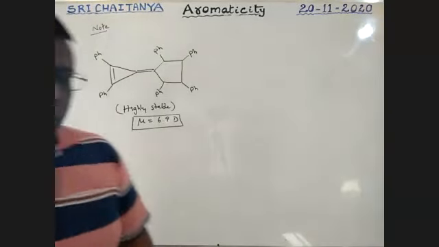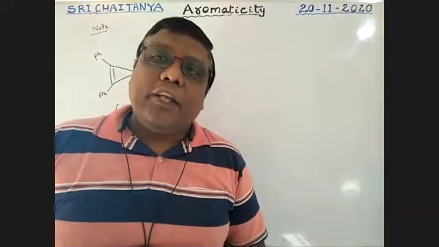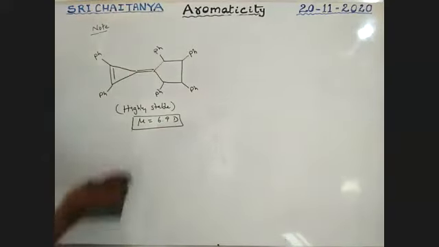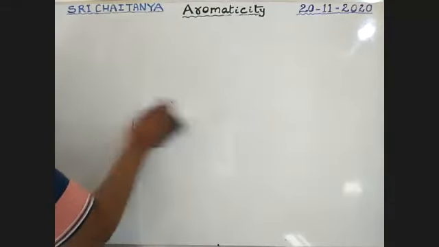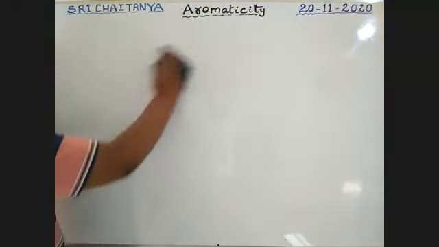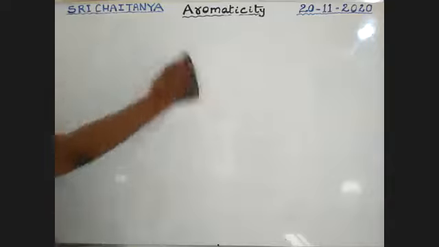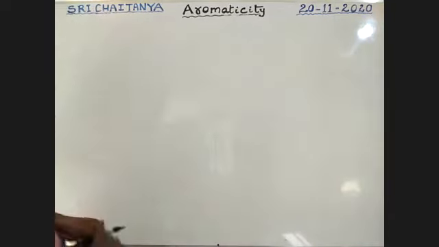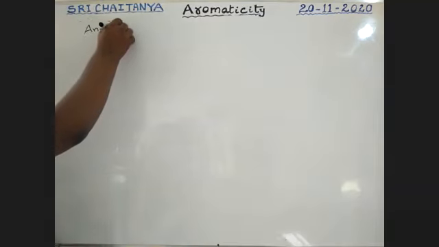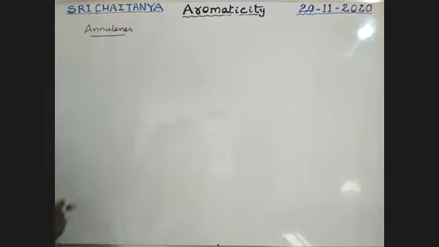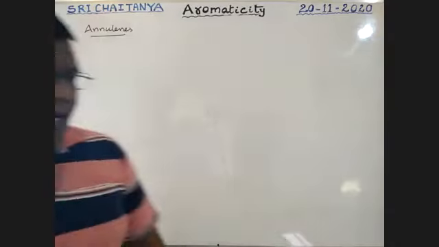Okay. Next one: aromaticity in annulenes.